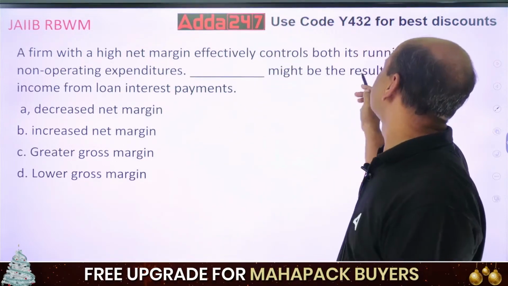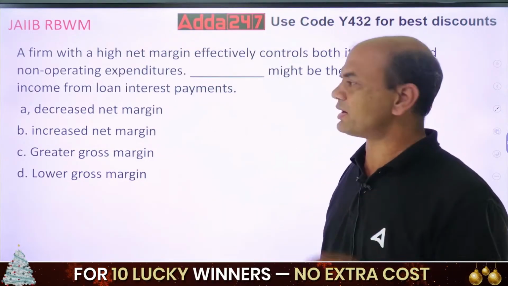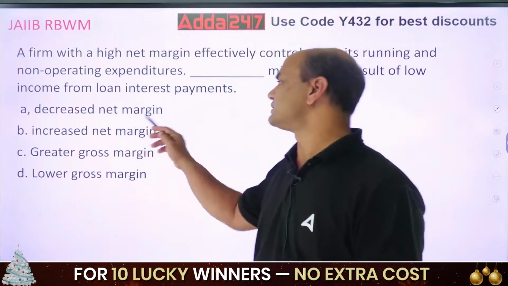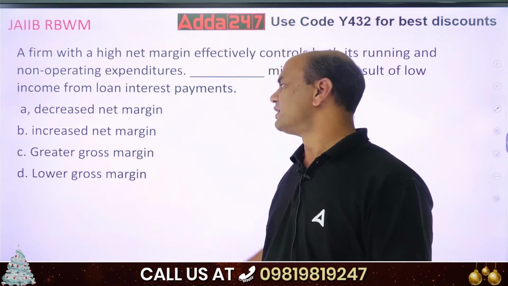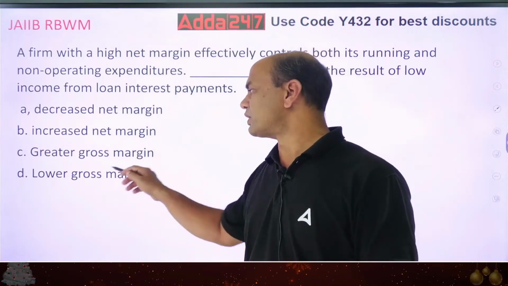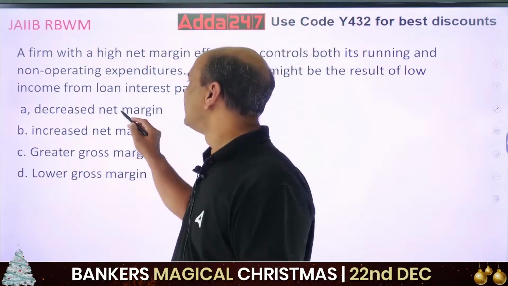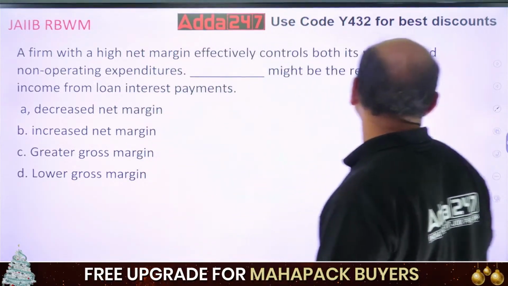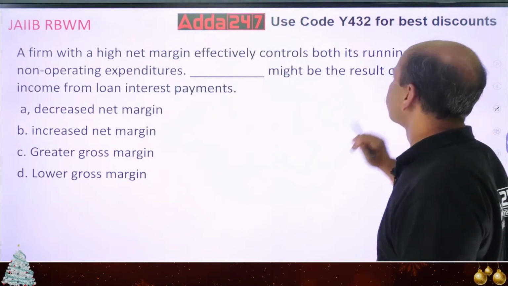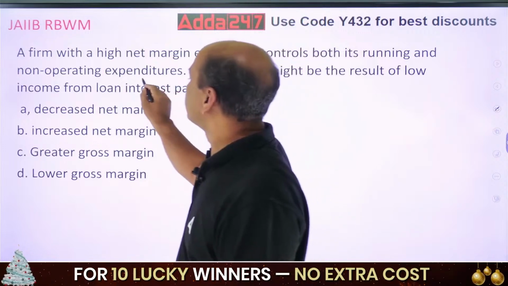Dash might be the result of low income. So if I am having low income, low net profit, then what? The options are decreased net margin, increased net margin, greater gross margin and lower gross margin. I am talking here of income from loan interest payments.